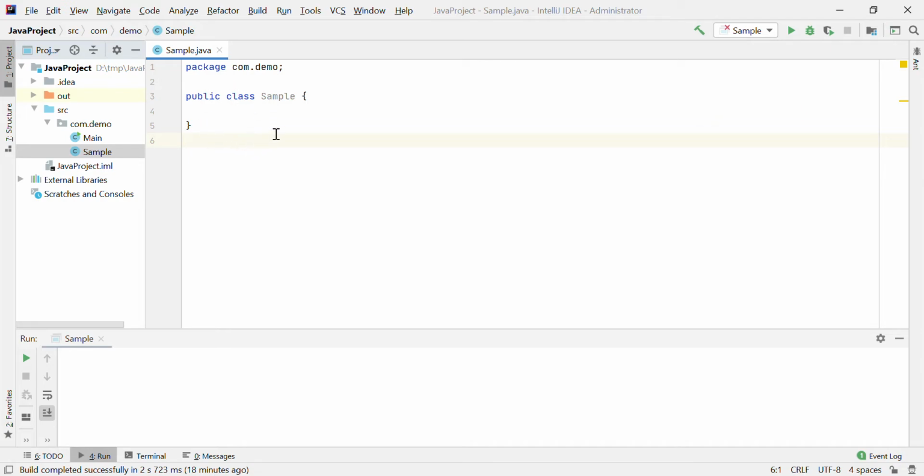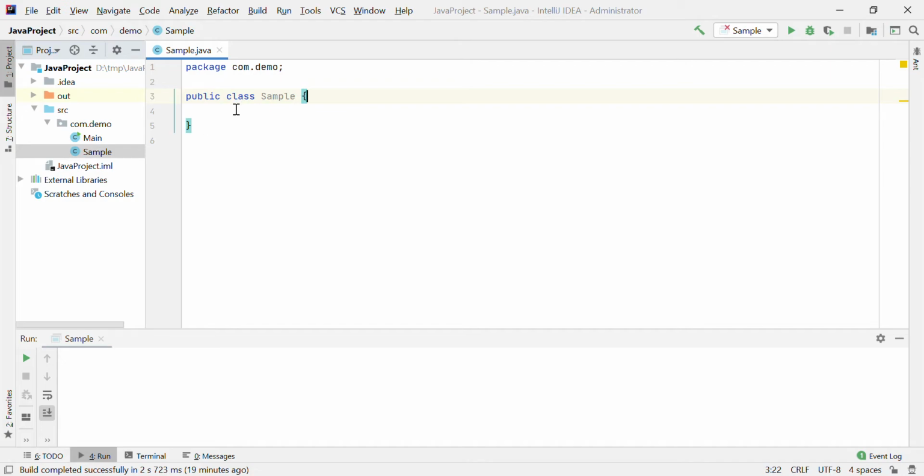To write any class in Java, we have to use one keyword, class. This is the keyword, and this is the class name, sample. The name can be anything which you want. These are the curly braces, start and close. So this is the basic structure of any class in Java.